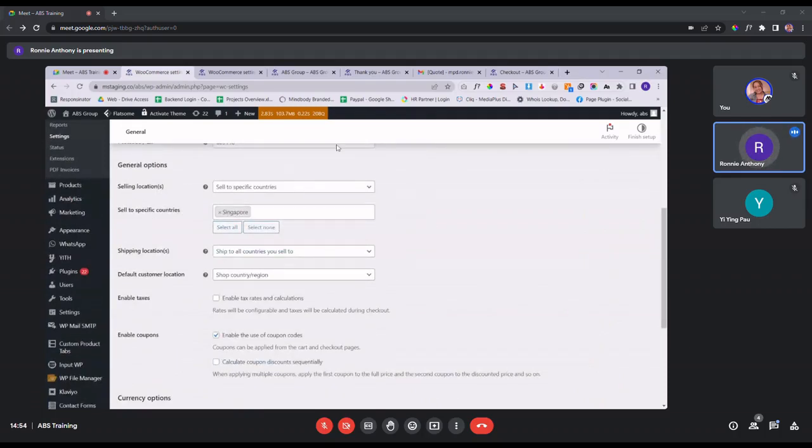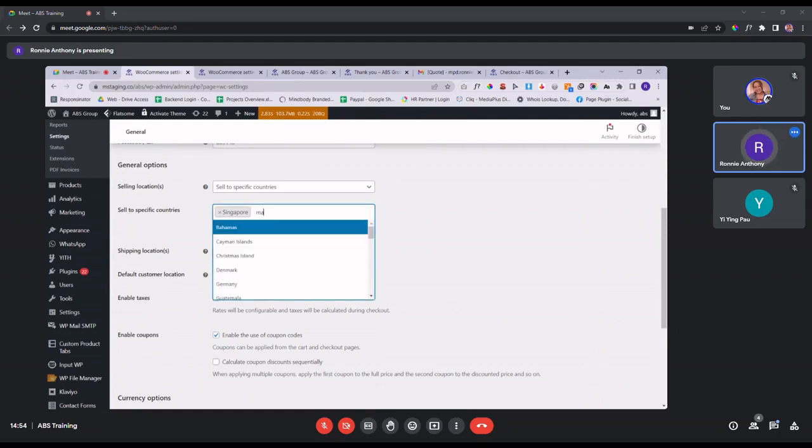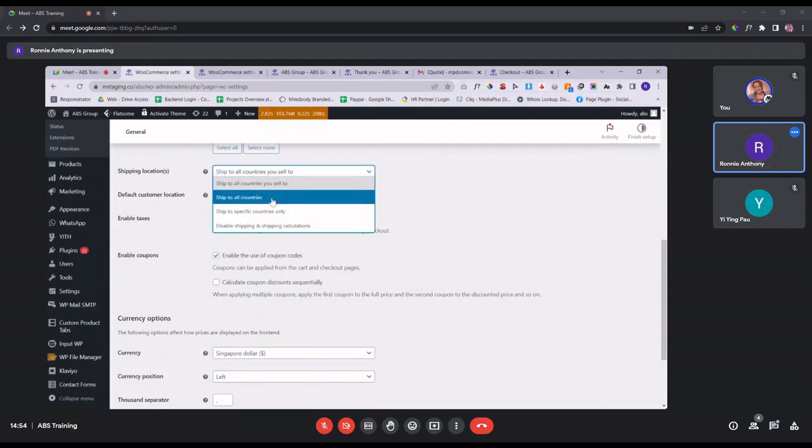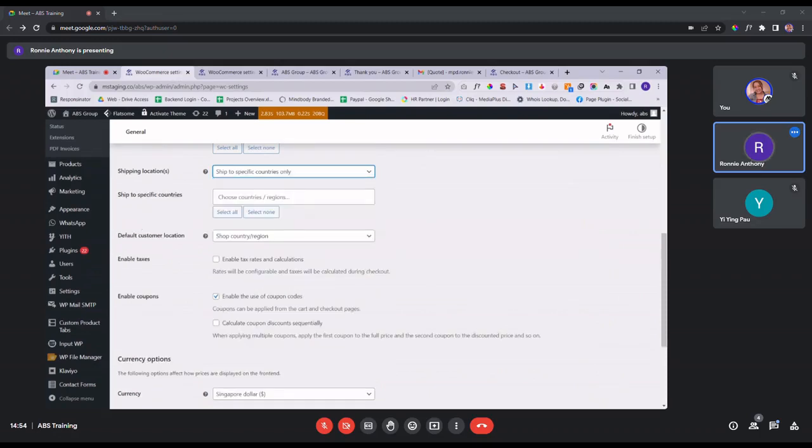choose the selling location. Let's say, for example, you expand your operation to a different country. Let's say you expand to Malaysia. You can also key in Malaysia over here. You can also ship to Malaysia. Yeah, for example, like this. This one is Singapore, for example.